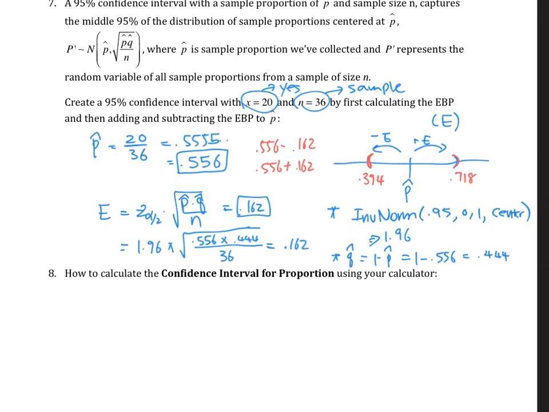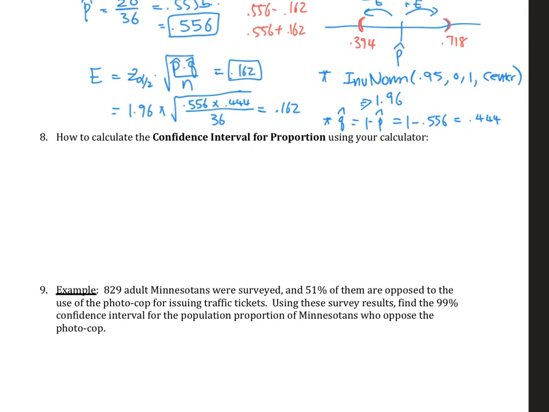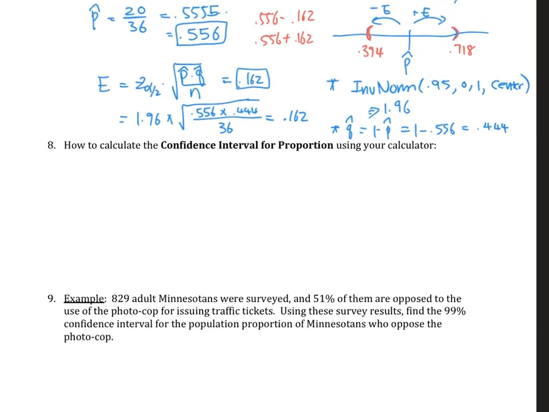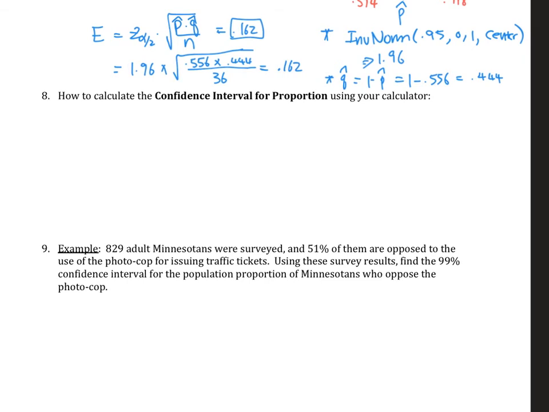All right, now I'm going to look at a shortcut. It takes a lot of steps to get the confidence interval, but luckily we have our calculator, and our calculator has a function that does it in one step. You might have noticed already from z intervals. What we're going to do is go to stat, then go to tests.